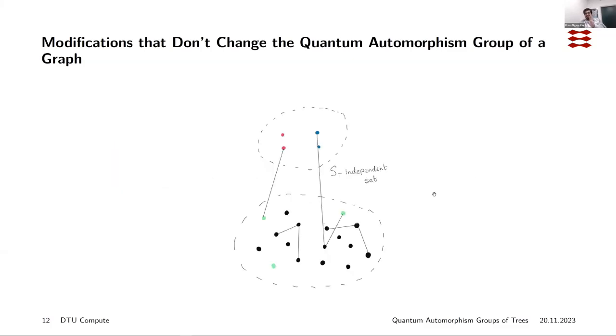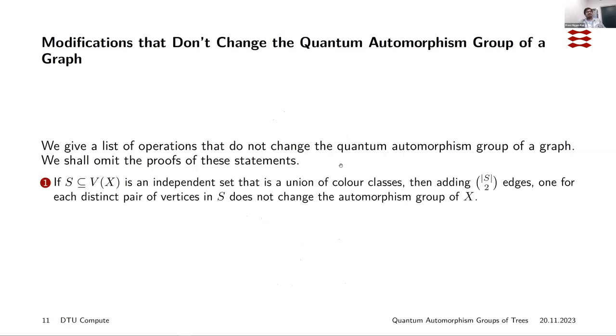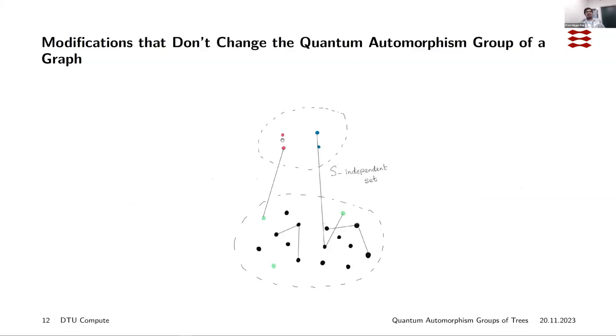Okay, so that is very difficult to understand. So maybe this picture will help us out. So this is an independent set. There is a union of color classes. So you see that this pink color doesn't appear elsewhere, this blue color doesn't appear elsewhere, and S is an independent set, then if we make S into a complete graph now, then that doesn't change the quantum automorphism group of the graph.